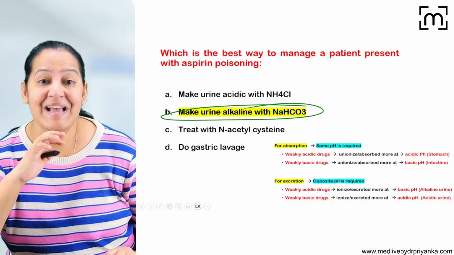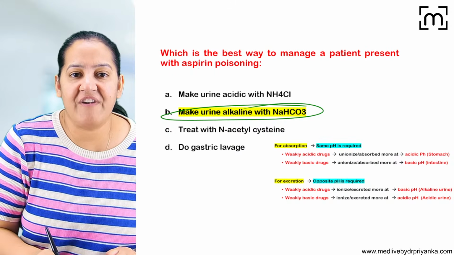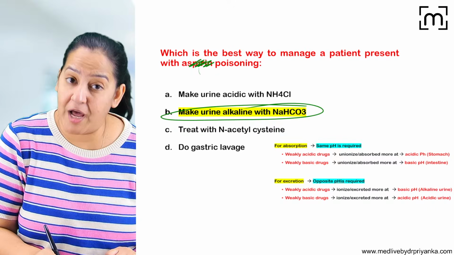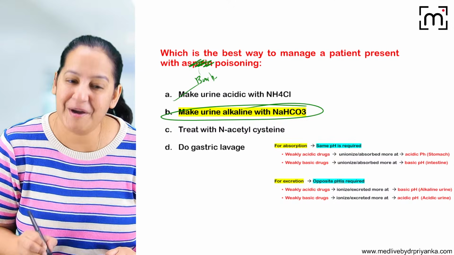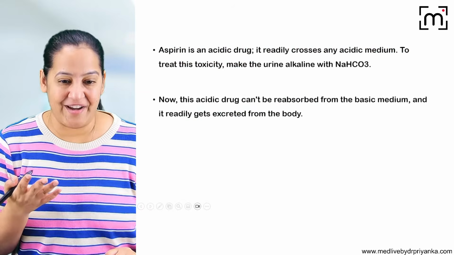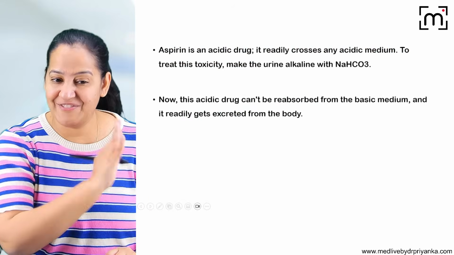So the correct answer is this. Now, if I change the drug here, instead of aspirin, if I give you a barbiturate, phenobarbital or any of the barbiturates, the answer will become A. So it depends on which drug we are giving. So learn the examples of which drugs are acidic and which drugs are basic.